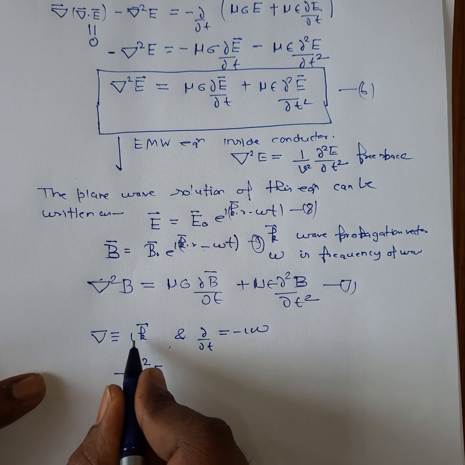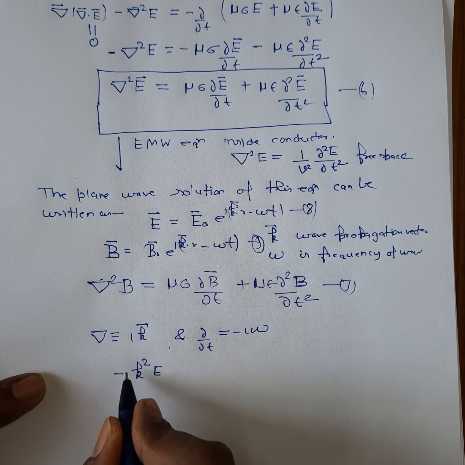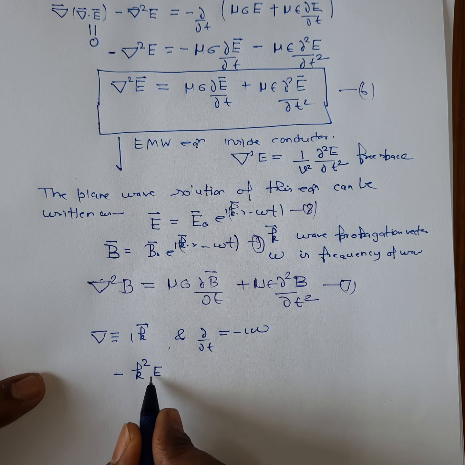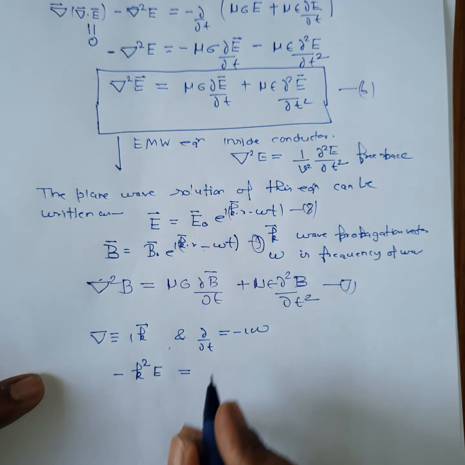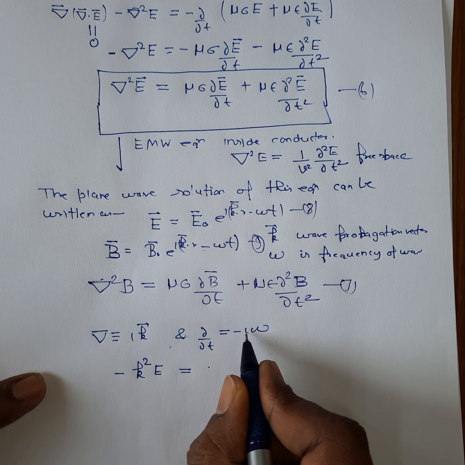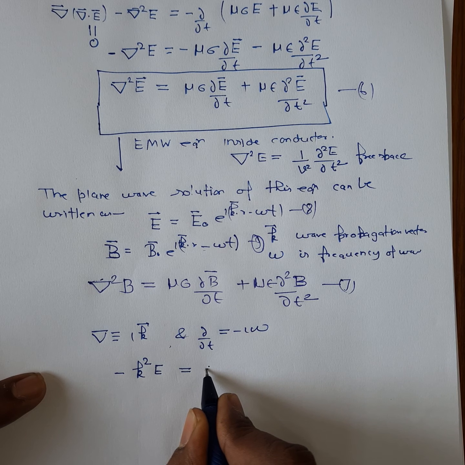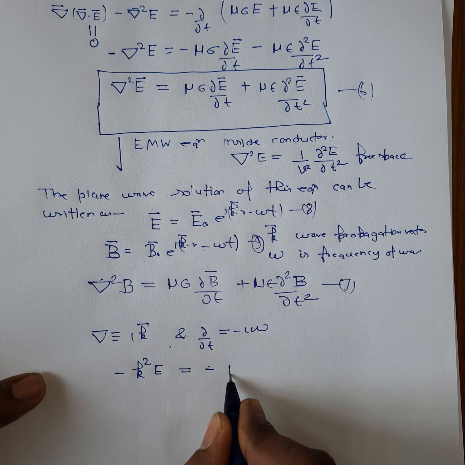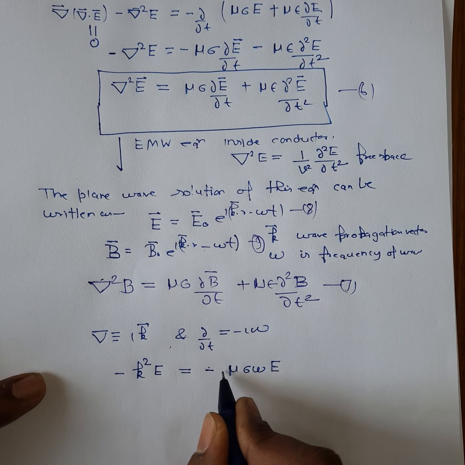Why minus? Because del square means (ik) square, it means i square is minus 1, so it is k square e minus. The second, if you substitute, it will give mu sigma minus i omega, so you can write it as minus mu sigma omega e to the power i.